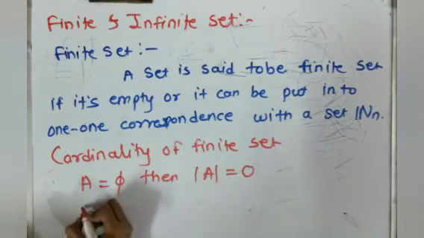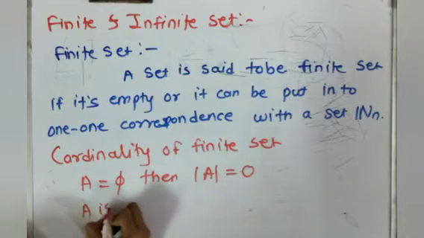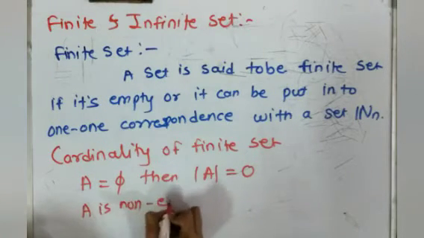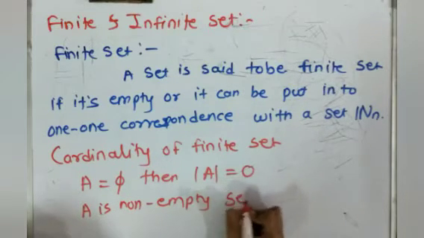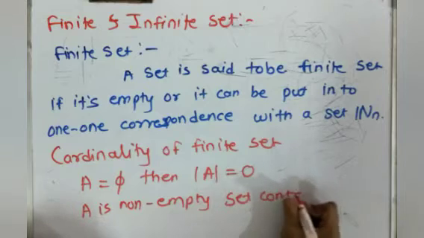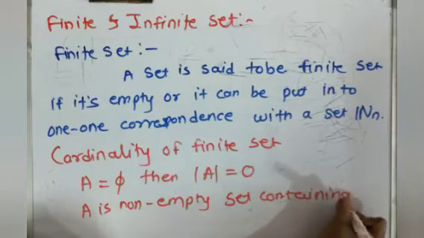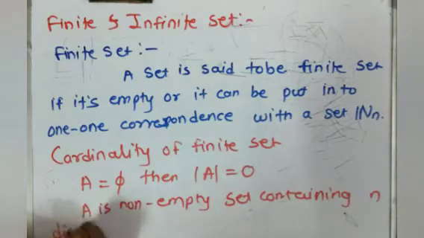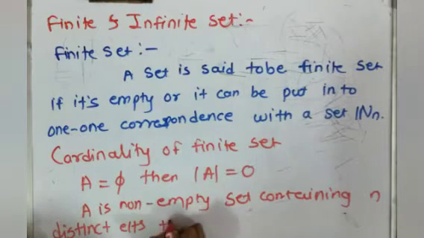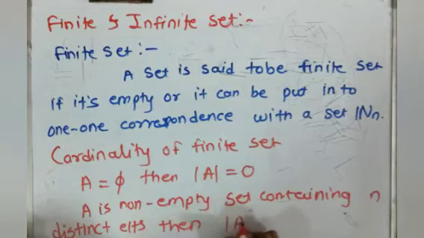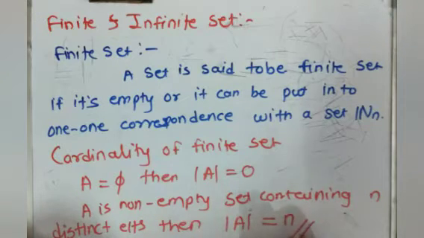And if A is non-empty, a set containing n distinct elements, then the cardinality of A is n.